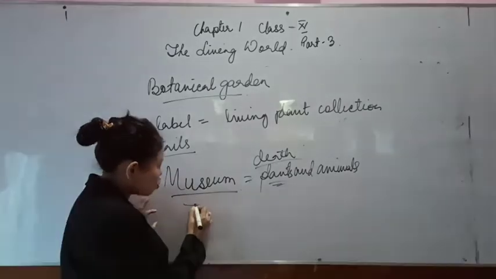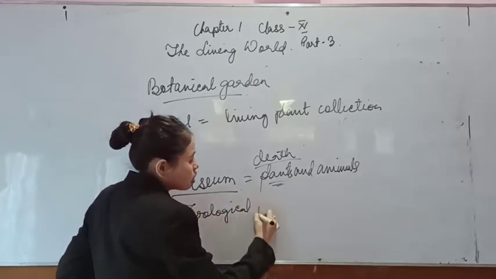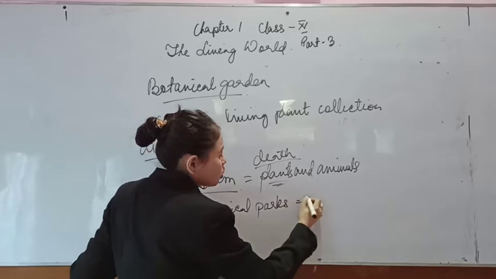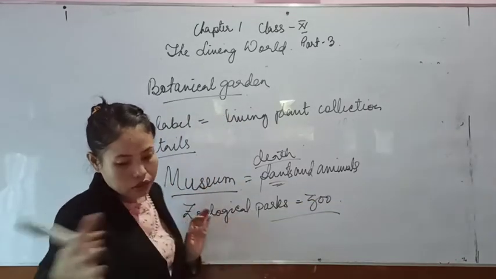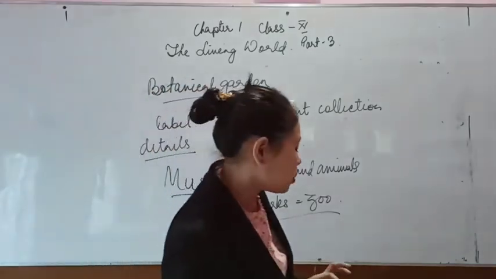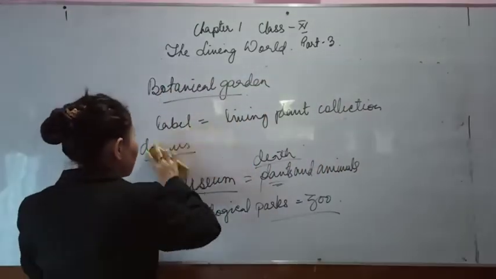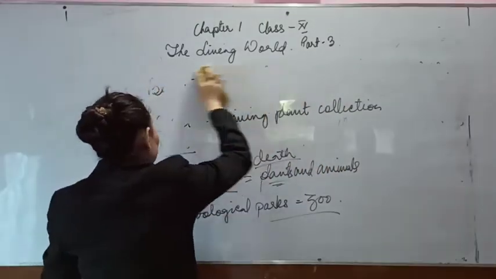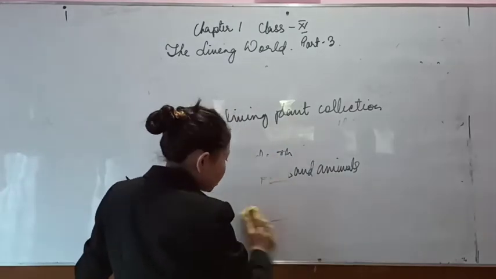Next is the zoological park. Zoological parks are nothing but your zoo. In your surroundings you see plants and animals, like cat and dog, but there are certain animals which are present in forests, which live in the wild. These animals you cannot see in our day-to-day life.